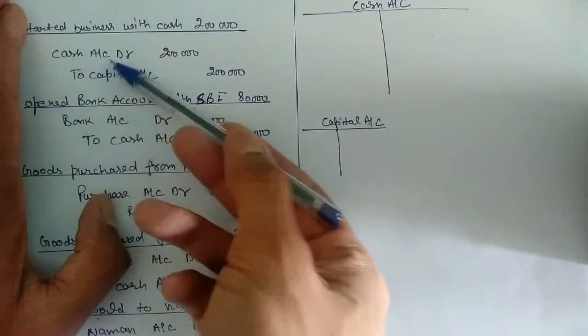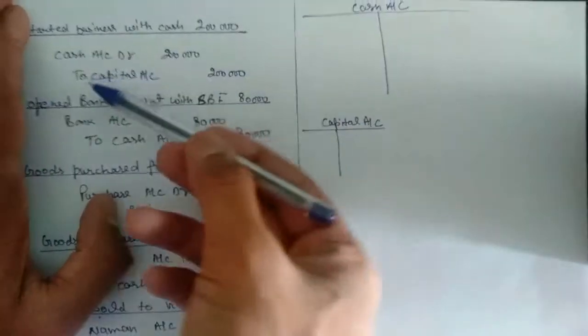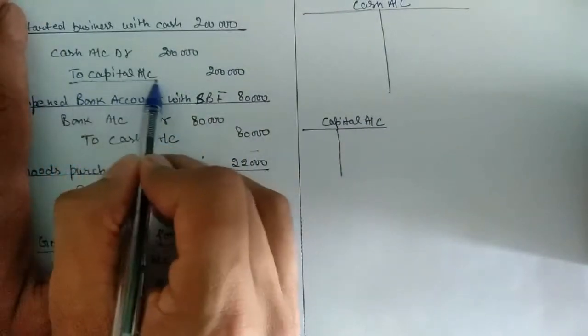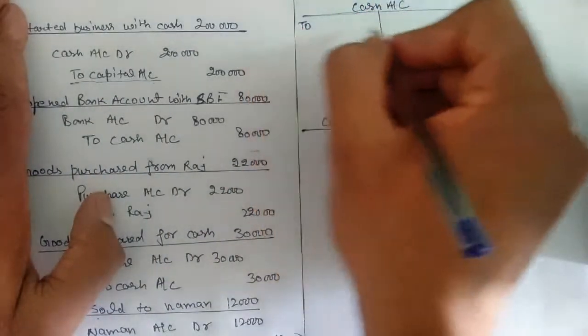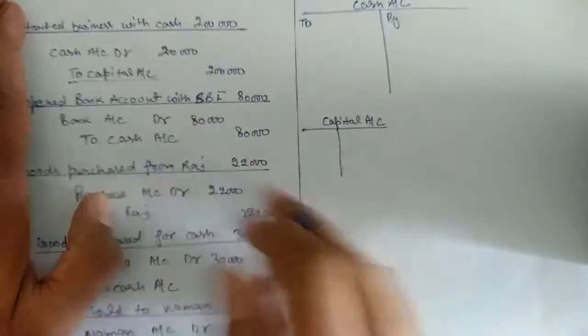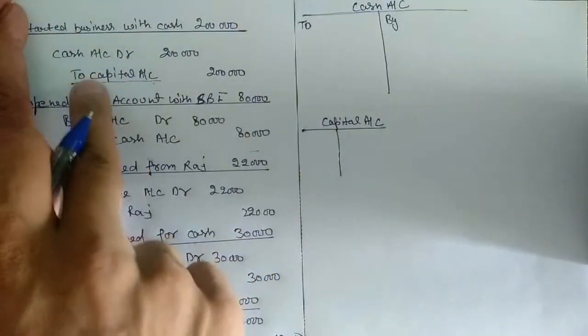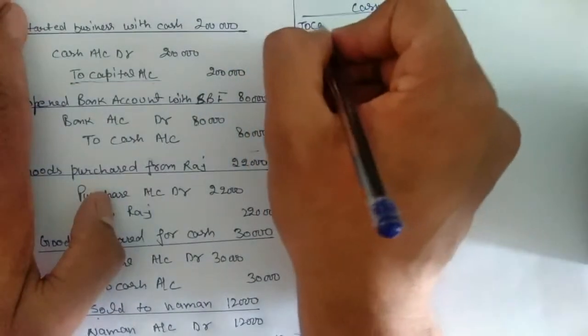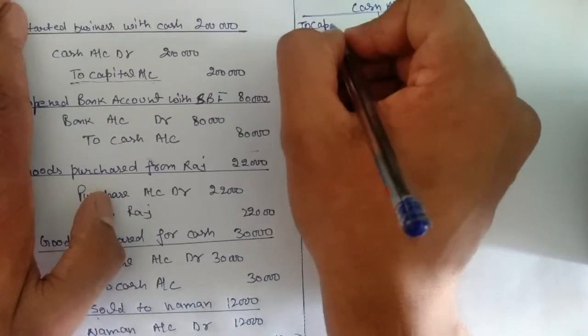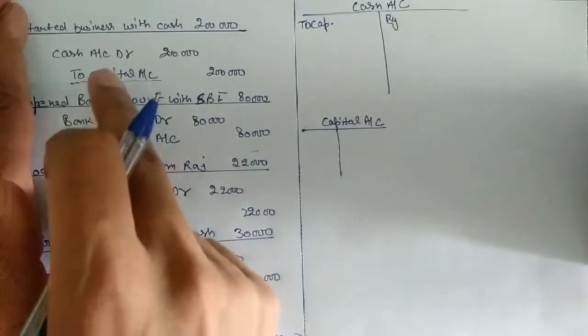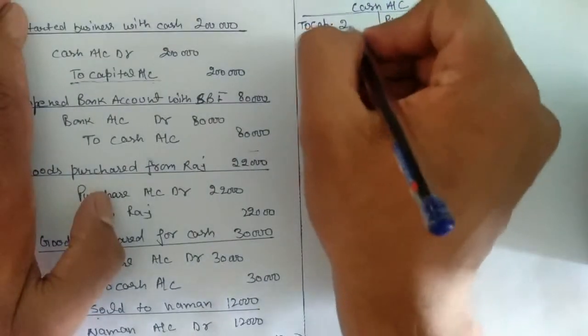First entry is cash account debit. So we have cash on the debit side. This side, as we know, is for 'to', the other is for 'by'. So cash account debit to capital. Okay, cash account debit to capital, amount will be 2 lakh.